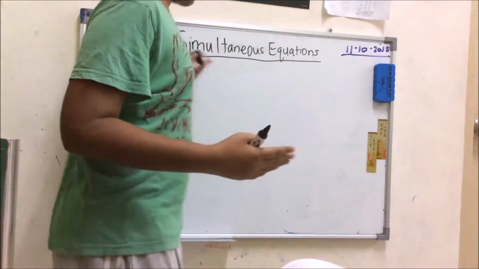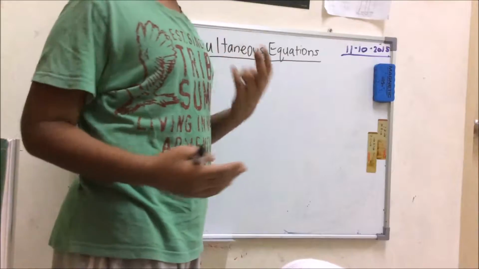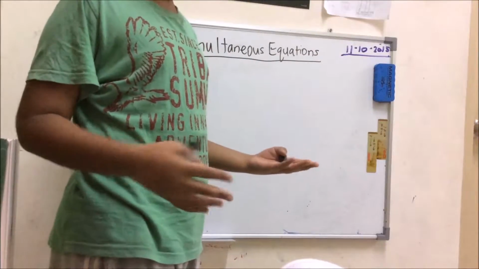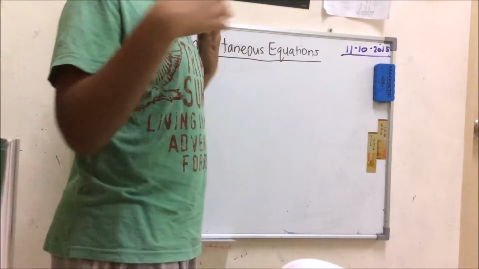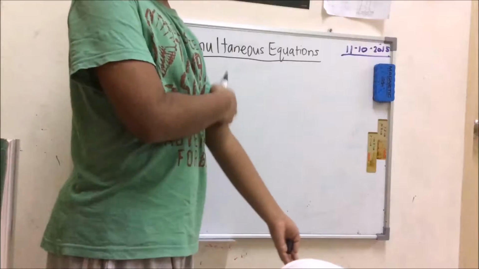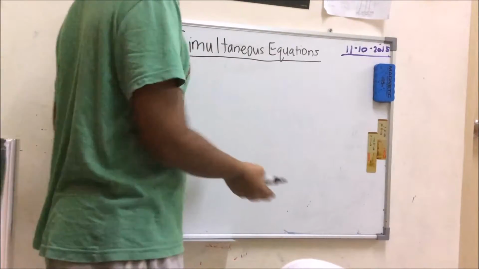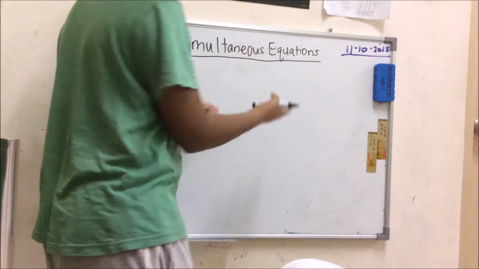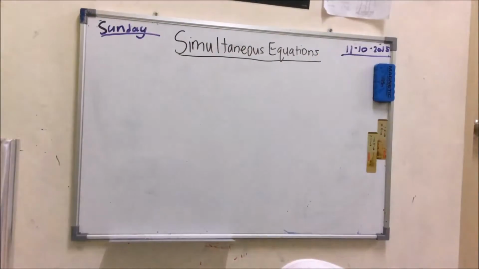Today we're going to be looking at simultaneous equations. So I will give you around 2 seconds to go get a piece of paper so you can follow along and take notes as I go on. Because there are many tutorials on YouTube, and they will suggest you do that, and I really want you to learn something from my tutorial. Today I'll be teaching simultaneous equations, so go get a piece of paper. 2 seconds.